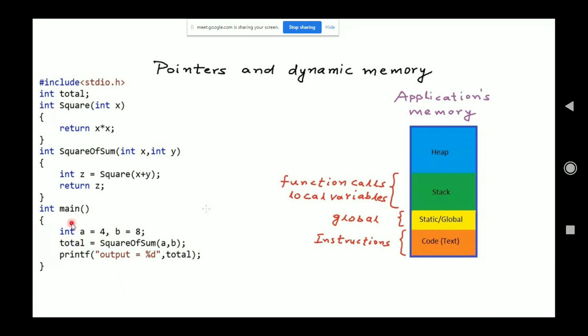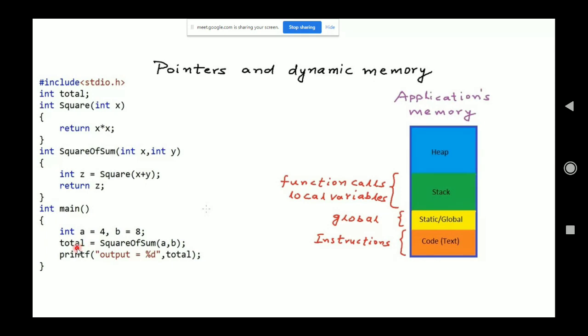Whenever you look at a program, first you start looking at the main function. Don't worry about all the other functions. So where is the main function? It is at the bottom. In it, what we have done is declare two integer variables: a equals 4 and b equals 8. Now there is a total variable.